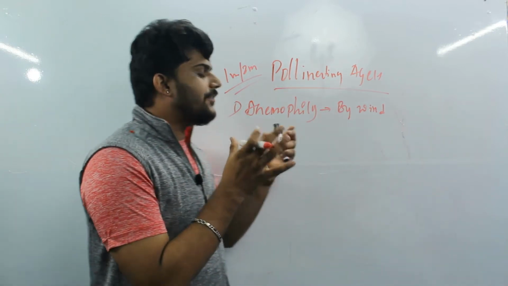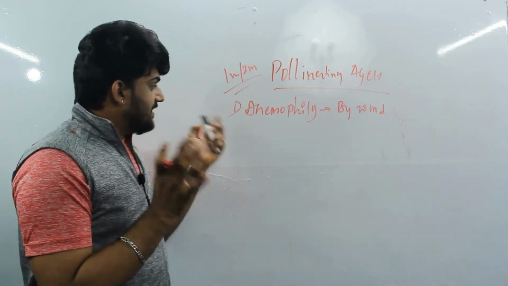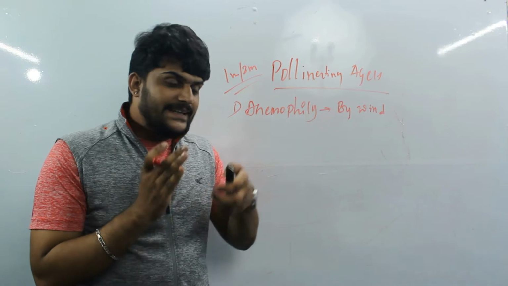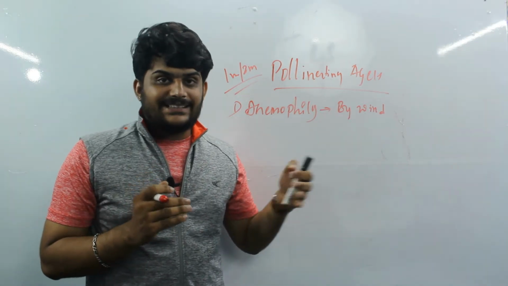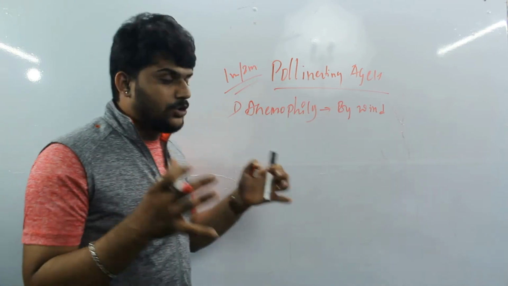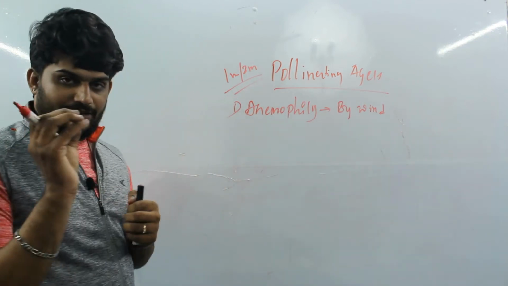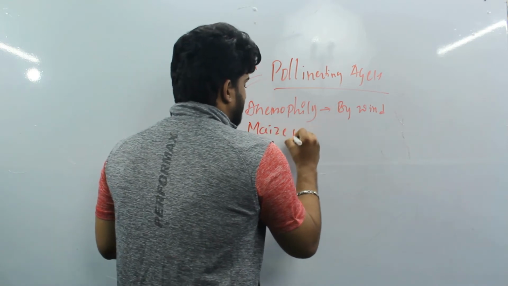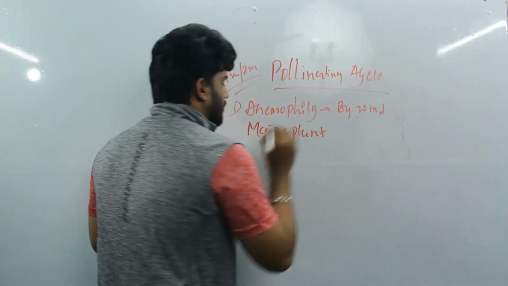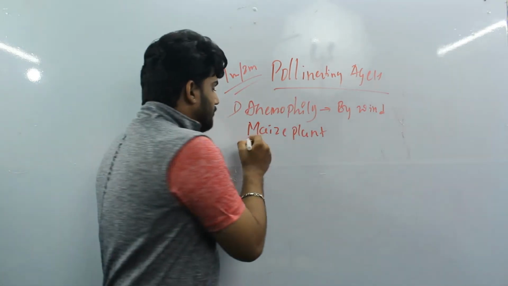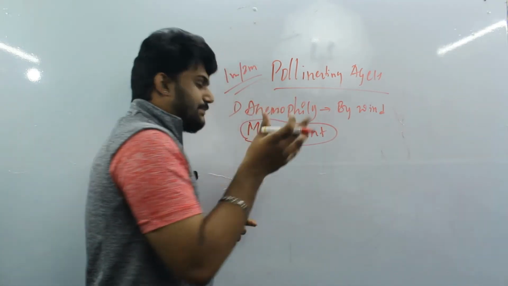This is a major type of pollination. It takes place in a certain number of plants which grow in a group. For example, I will give you a simple one, that is the maize plant.